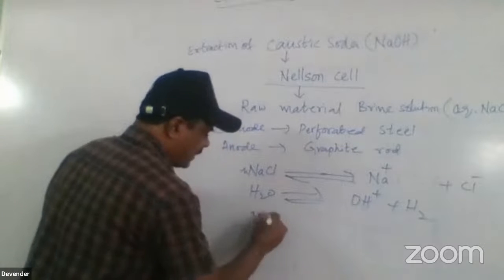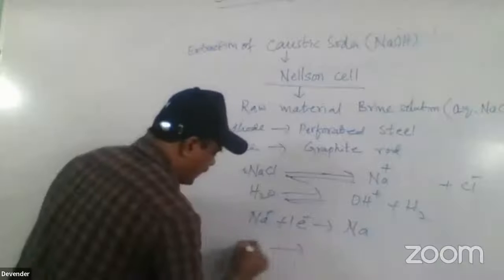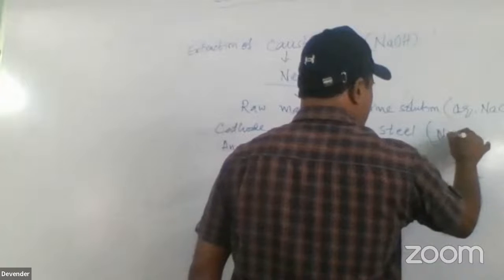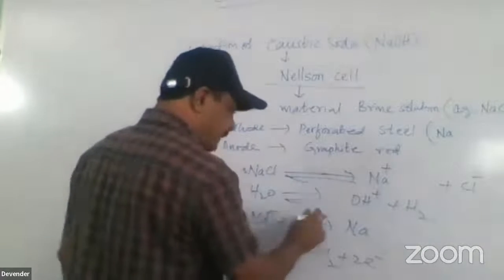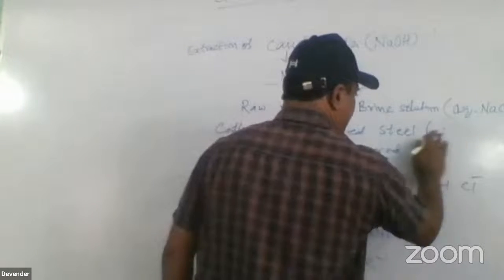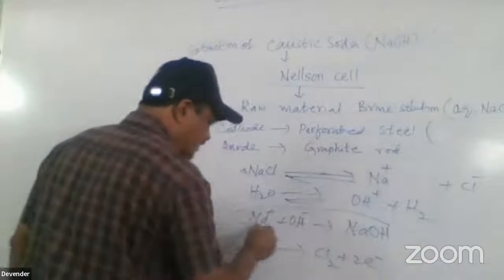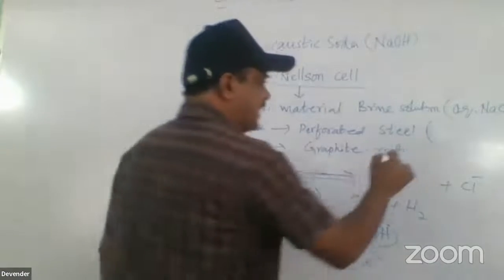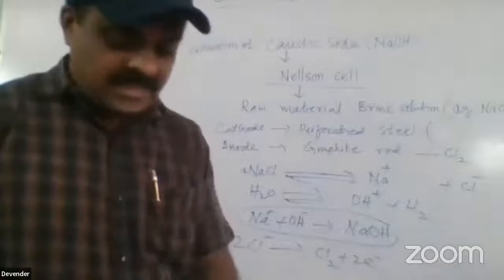Sodium gains an electron, and Cl- loses an electron to give Cl2, chlorine. So at the cathode, sodium is deposited, that means sodium hydroxide with OH-. It is deposited at the bottom of the Nelson cell, near the cathode. Sodium hydroxide is liberated near the cathode, and at the anode, chlorine is liberated out. This is a different method.